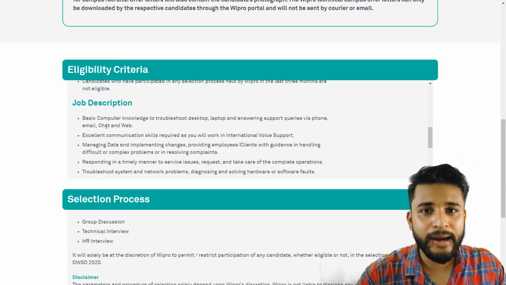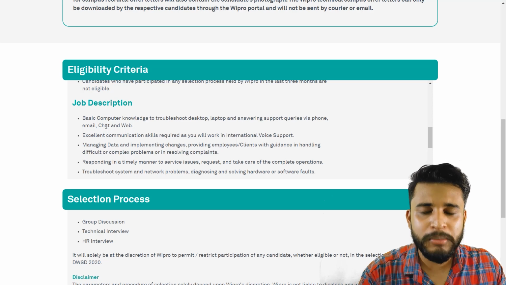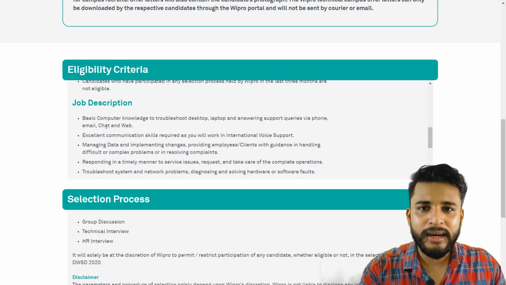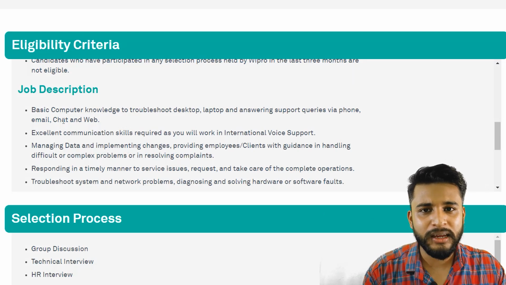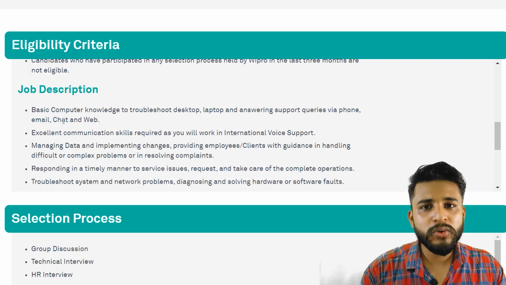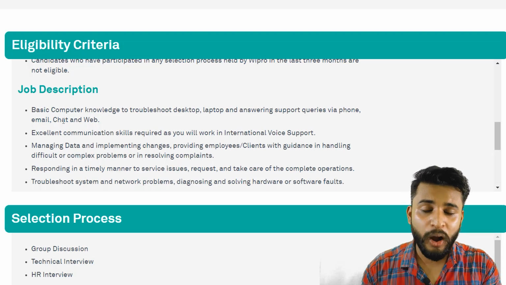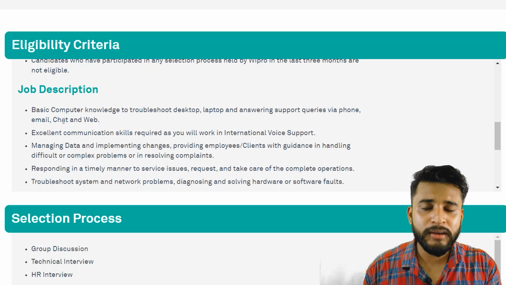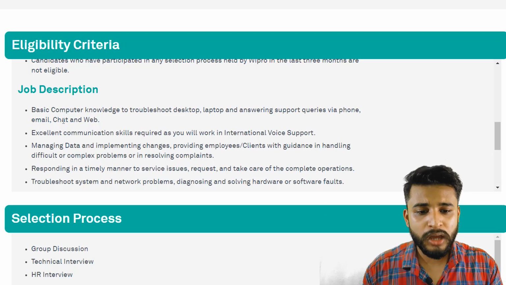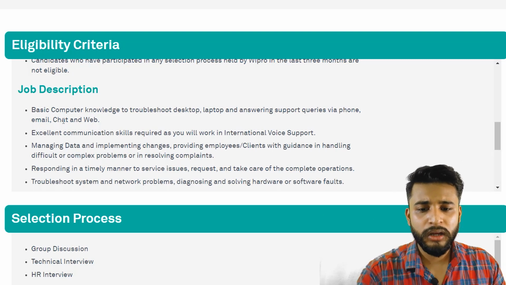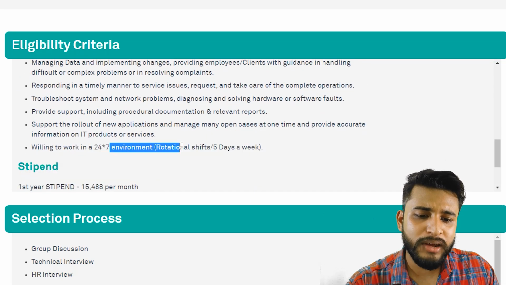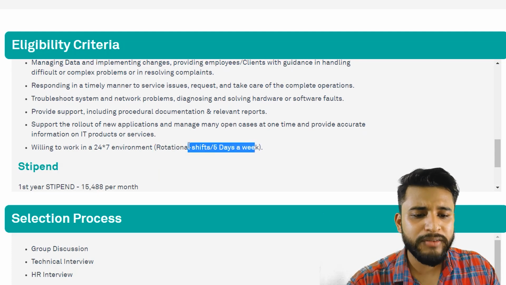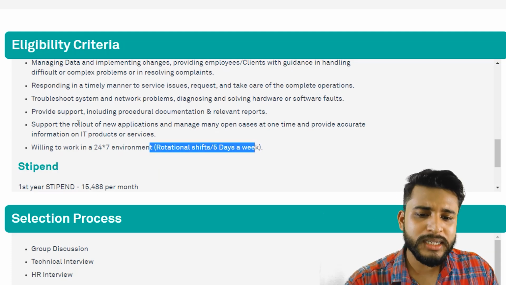So suppose Wipro has a client who is getting some issues troubleshooting his laptop or desktop, or any software of Wipro, anything, he is facing any issue. So he will call. If he calls, then you have to answer him and solve all those issues. Your proper training will be given and you will be able to solve all the issues. This is the basic thing that we have to do. And these are the things that are written: willing to work 24/7 in rotational shifts, and a 5 day week will be there.